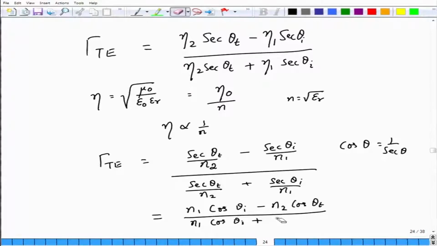It is very easy to get confused between eta and n. I am sorry for the poor choice of notation, but this is a standard notation, so you will have to deal with this. Anyway, does this equation make sense?